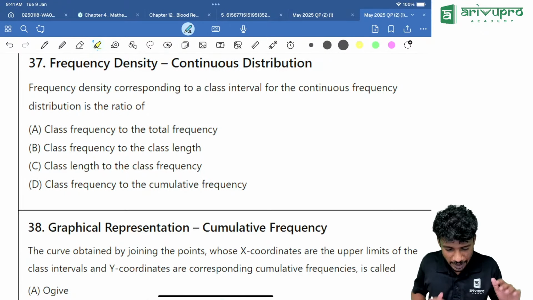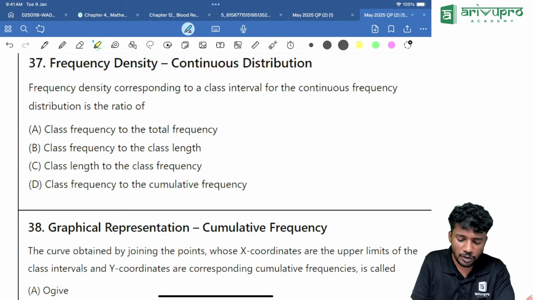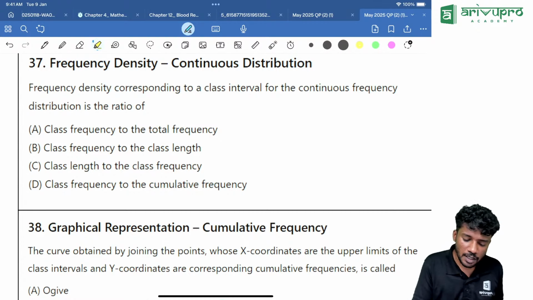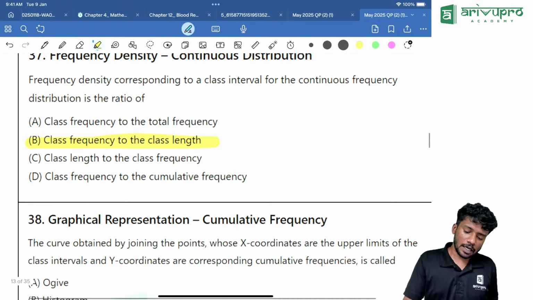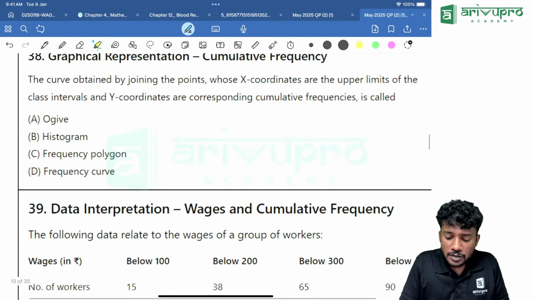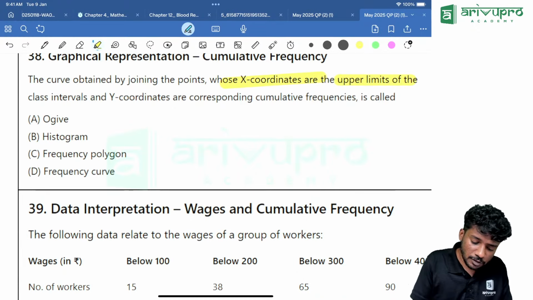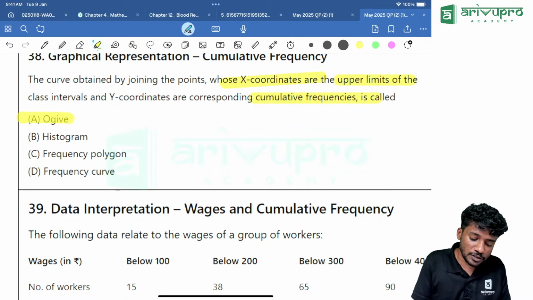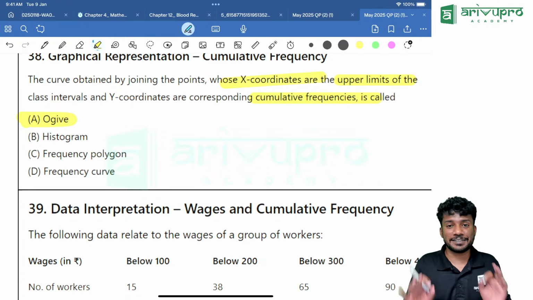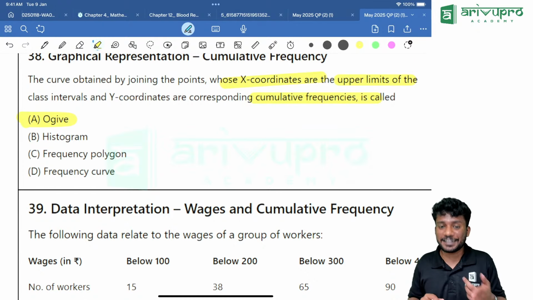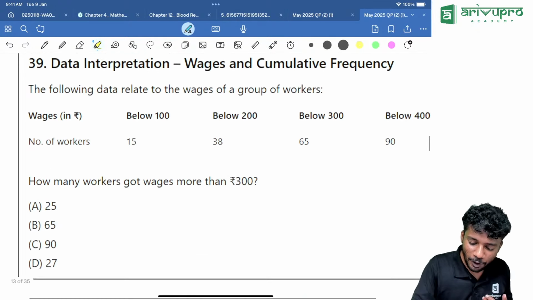Frequency density corresponding to a class interval for the continuous frequency distribution is the ratio of what? What is the formula of frequency density? Frequency density is nothing but class frequency divided by class length. Next one. The curve obtained by joining points whose x coordinates are the upper limits of the class interval and y coordinates are the corresponding cumulative frequency. What is the answer, Ogive? The morning of the examination, we had a discussion regarding that. So the answer is option A.